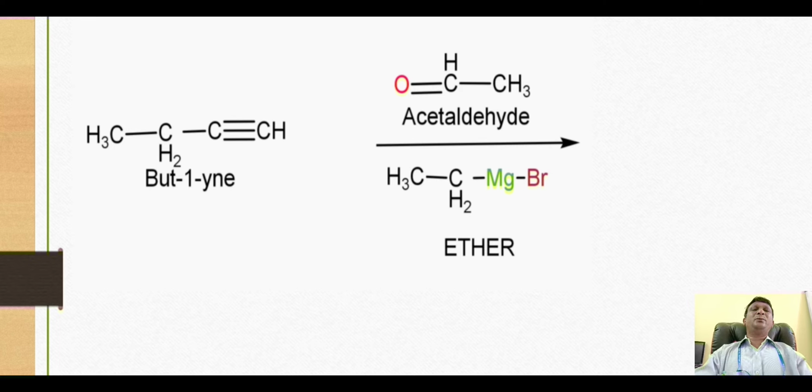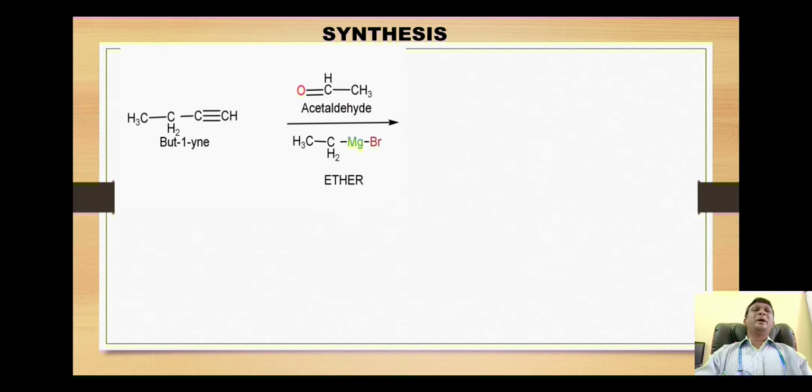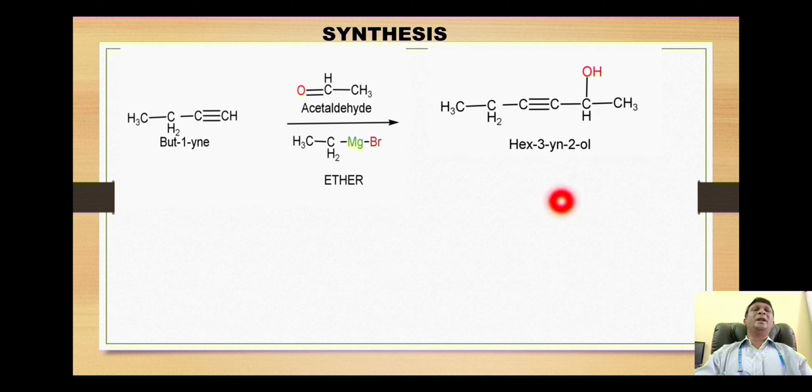So in this way, this 4-carbon alkyne attached with this 2-carbon aldehyde to give a 6-carbon alcohol like this. Here you can find that this portion comes from this butyne, while this CH3CH comes from this acetaldehyde portion. And by this reaction, we will get formation of this secondary alcohol.